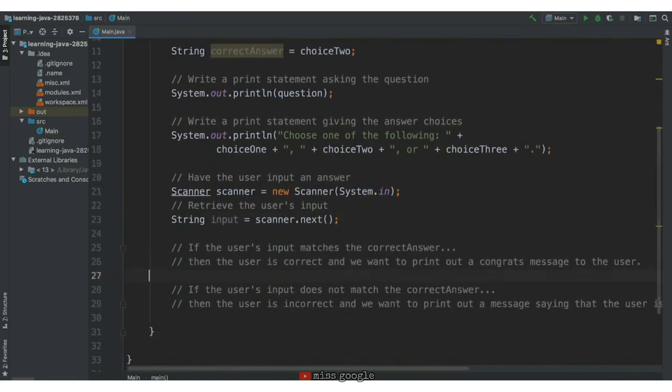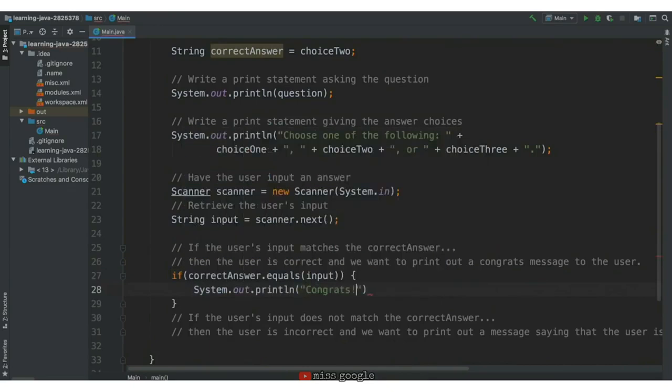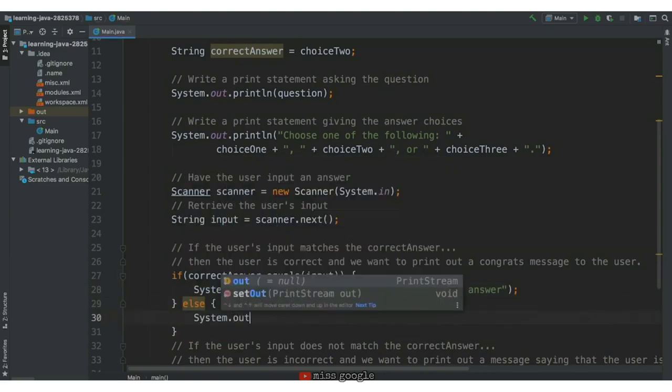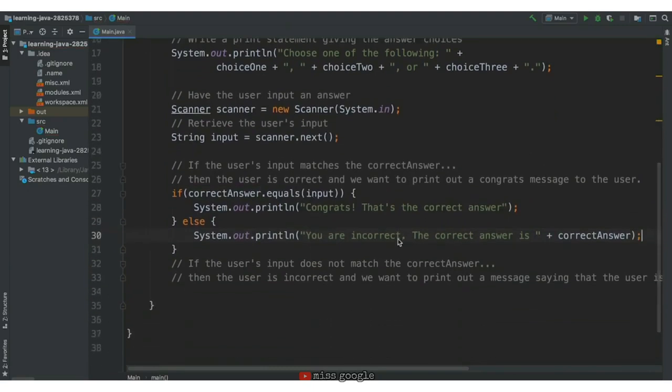Now for the control flow portion. We can use an if statement to check if the user's input matches the correct answer. If the condition is true, we'll print out a congrats message. If the user is not correct, then the user must have inputted something that is not equal to the value of correct answer. We can add an else to our if statement so that a message stating the user is incorrect is printed in this case. All right, let's try running the program.